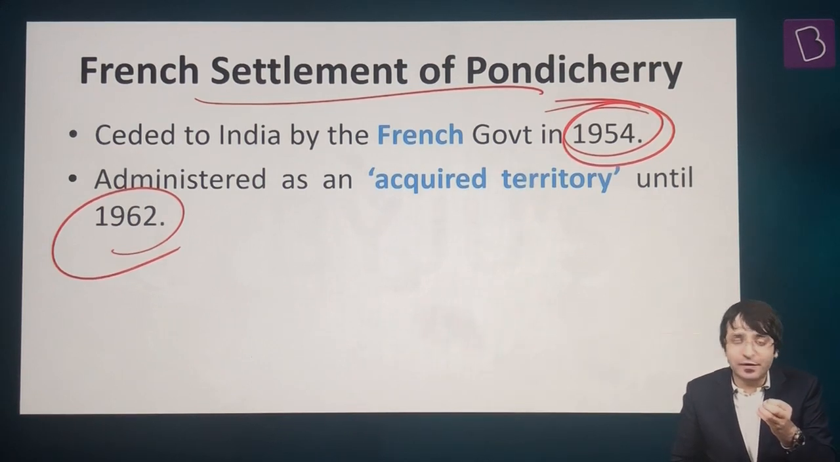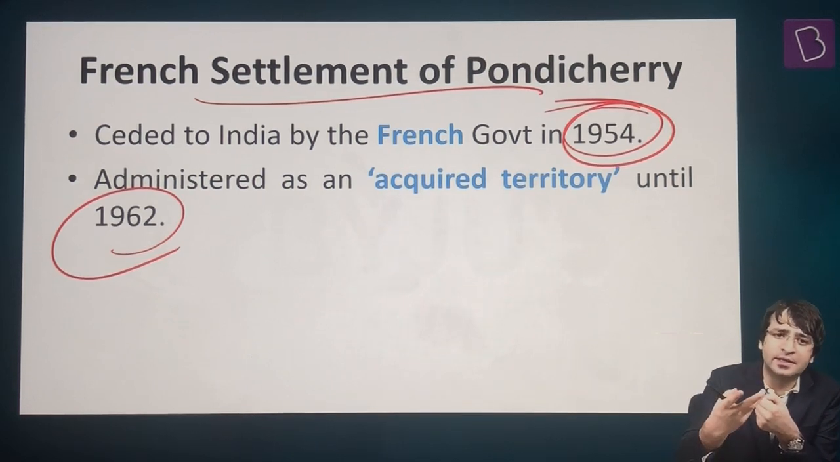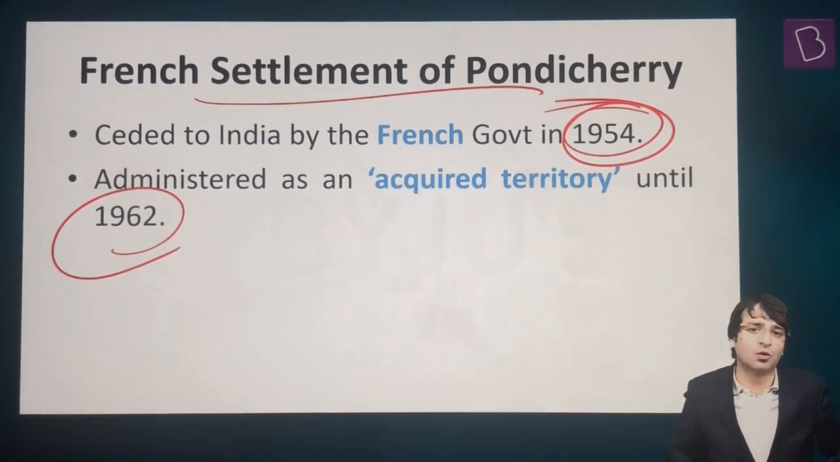Then, if you look at the territory of India, either we can have states, or we can have union territories, or we can have acquired territories. And one such example of an acquired territory is the French settlement of Pondicherry.